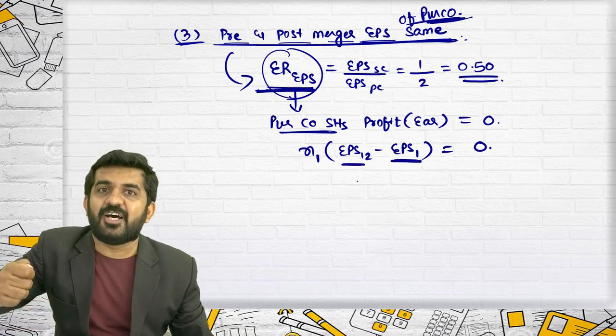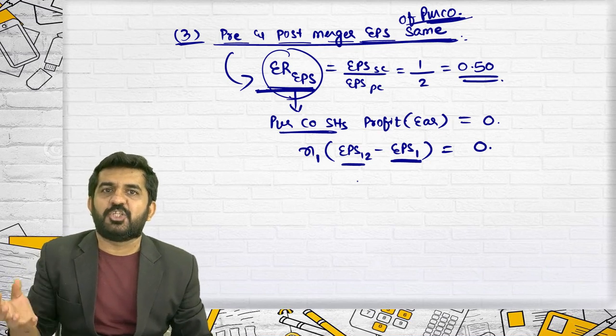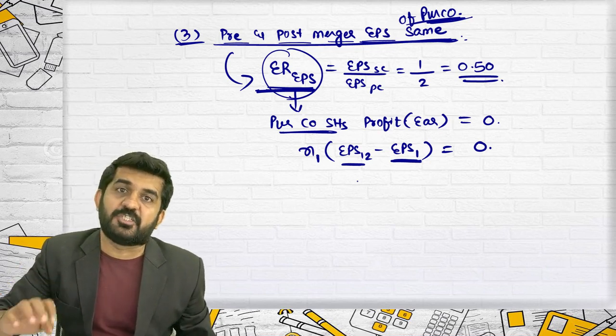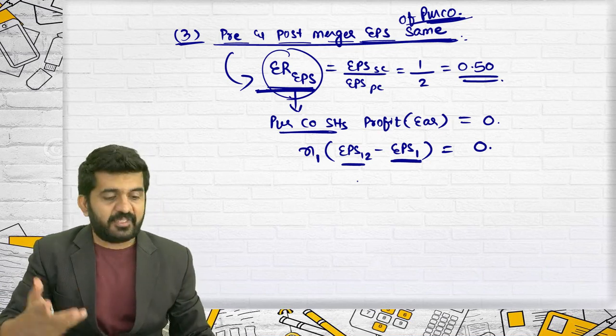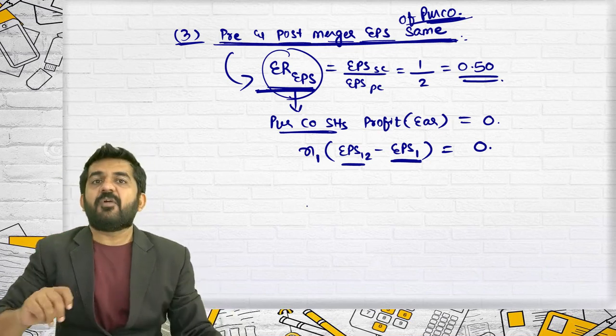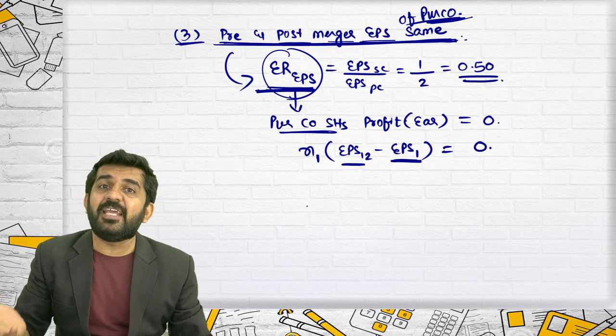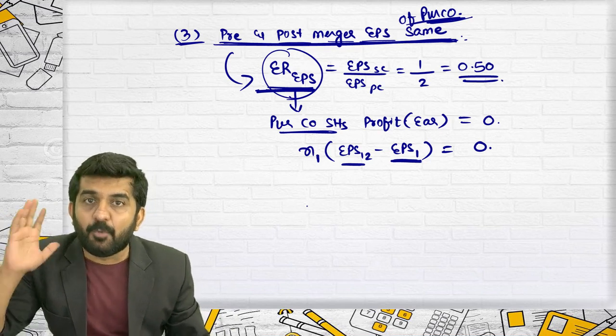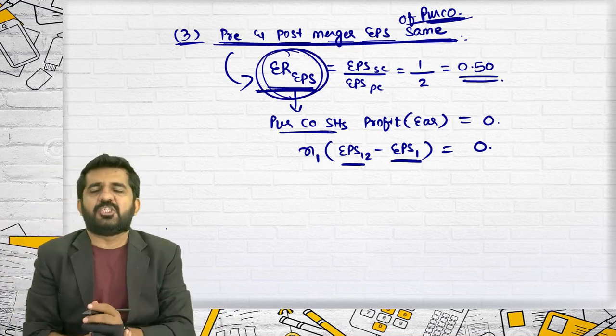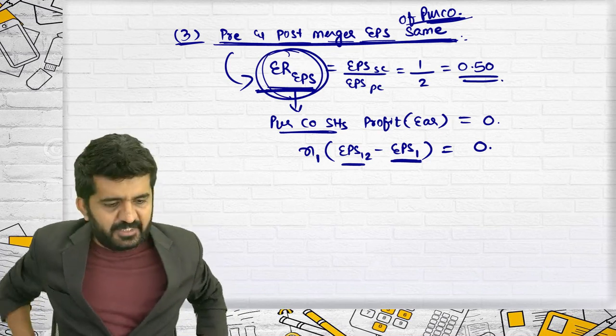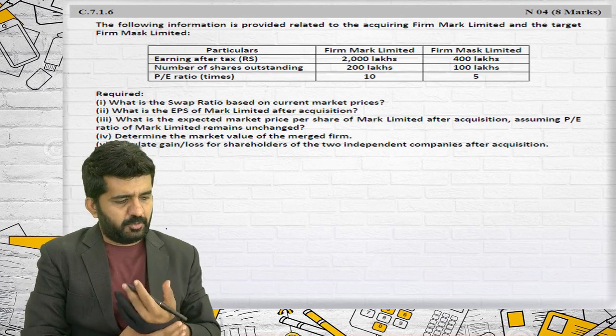So they might ask you, find out the exchange ratio when purchasing company's shareholders are earning 0 profit. Or they might even ask you, find out the exchange ratio when pre and post merger EPS are same. Both are telling you the same thing: find out exchange ratio based upon EPS. This was answer number 3. It was the end of this answer.